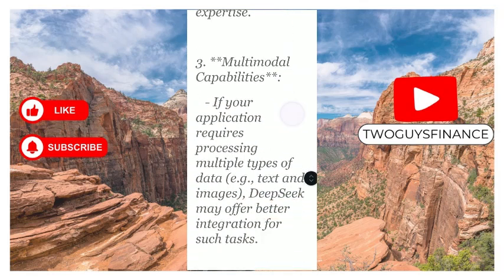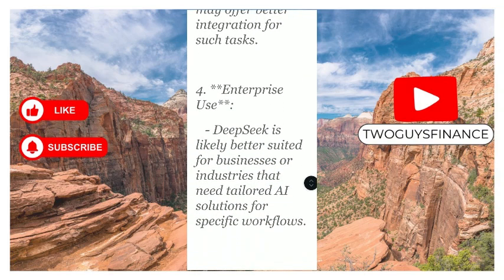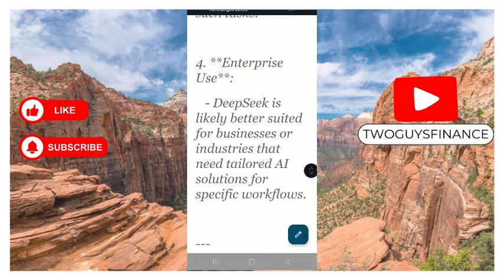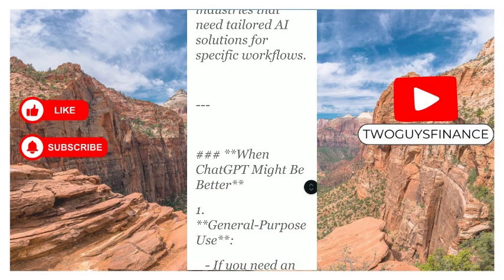Then we're looking at multimodal capabilities. If your application requires processing multiple types of input, for example text and images, DeepSeek may offer better integration for such tasks. Then when it comes to enterprise use, DeepSeek is likely better suited for businesses or industries that need tailored AI solutions for specific workflows.